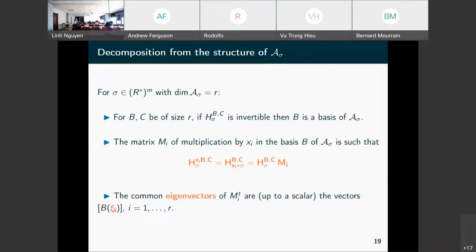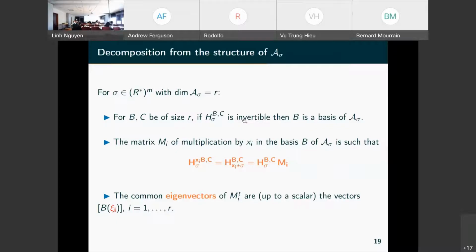We use the structure of the quotient algebra A. So we assume there that the quotient has dimension R, and we are able to find in this Hankel matrix, or moment matrix, some sets B and C of polynomials of size R, such that the block indexed by the polynomials B and C is invertible.